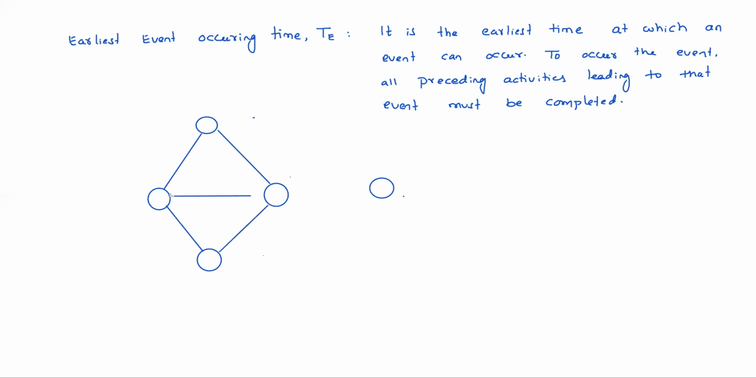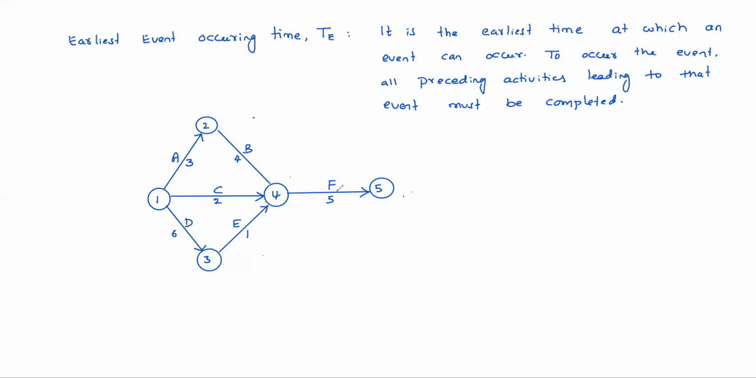Suppose this is the network. Let's assume events 1, 2, 3, 4, 5. Suppose A, B, C, D, E, F. These are the activities. Durations are 3 units time, 4 units time, 2 units time, 6 units time, 1 unit time, 5 units time.